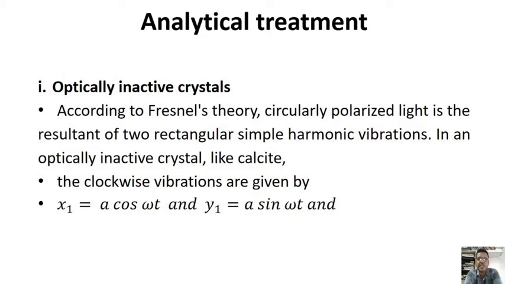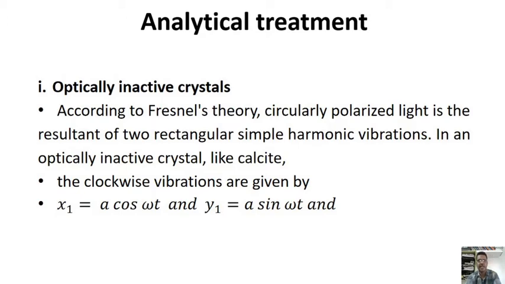According to Fresnel's theory, circularly polarized light is the resultant of two rectangular simple harmonic vibrations in an optically inactive crystal like crystals.